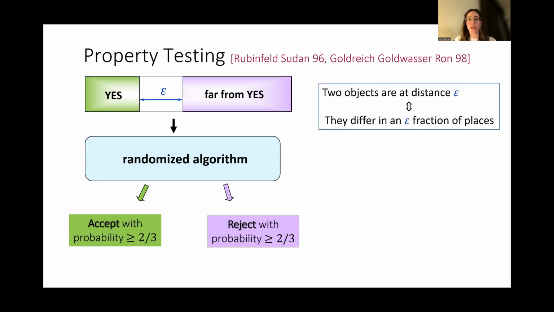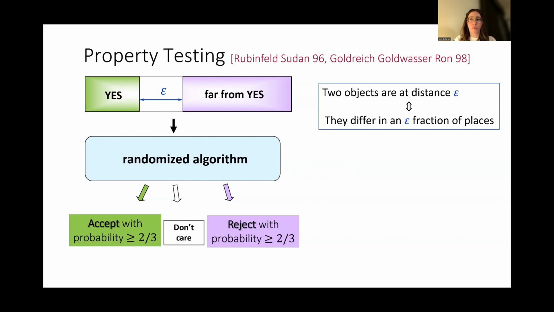We say that two objects are at distance epsilon if they differ in an epsilon fraction of places. And what about inputs that are not in the yes class, don't have the property, but are epsilon-close to some input that has this property? We don't care what the algorithm says. It can either accept or reject, that's fine.